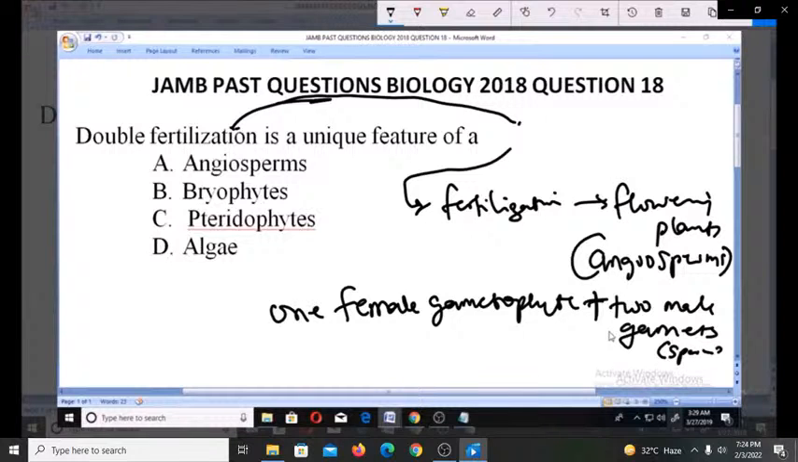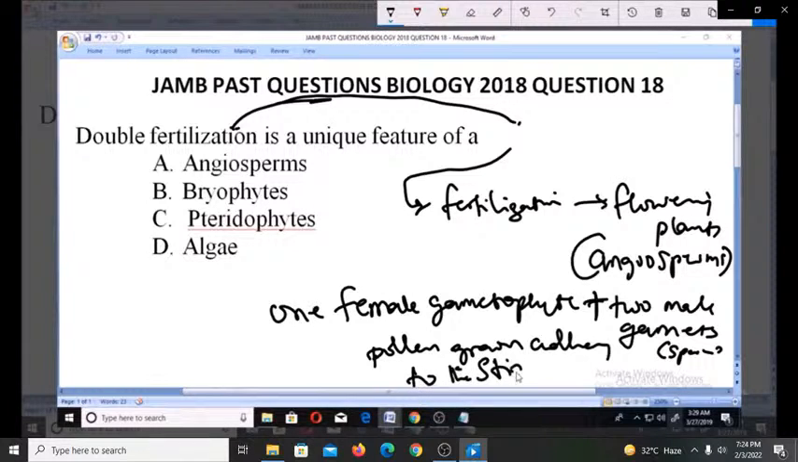You understand? So this process actually begins with a pollen grain, when a pollen grain adheres to the stigma of the carpel. So that is how you have the pollen grain adhering to the stigma. Adhering to the what? Stigma of the carpel. That is how this process starts.